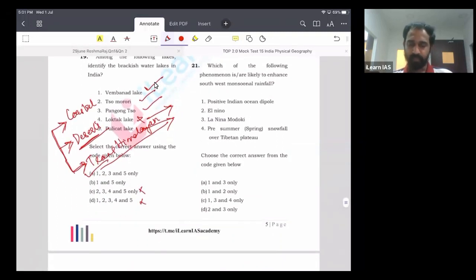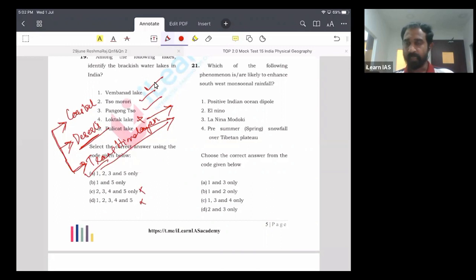Next question, you have to identify the statements or phenomena which enhance the southwest monsoon. We know there are certain factors, certain phenomena which help in increasing the rainfall of the southwest monsoon. There are certain factors which will weaken it. What are the factors which are favorable to the southwest monsoon? We know the intense heating of the Tibetan highlands. Then there is La Nina, then La Nina Modoki, then positive Indian Ocean dipole. All of them are good for having good monsoon rainfall.